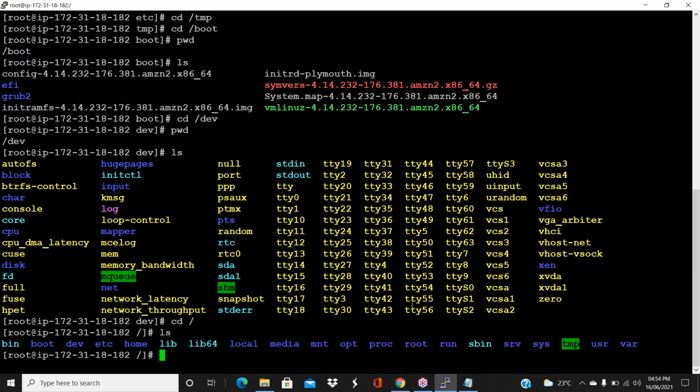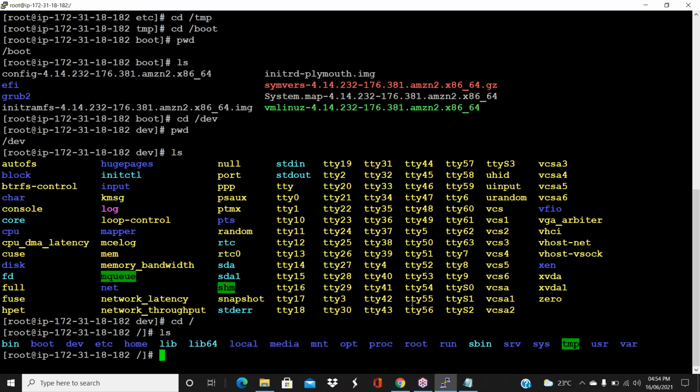Some of the folders we have discussed. Other folders you will also come to know, guys, but not now. If I explain everything, definitely you'll forget, or maybe you'll be confused. I don't want to show everything right away. So we'll see that slowly, one by one, based on the requirement.